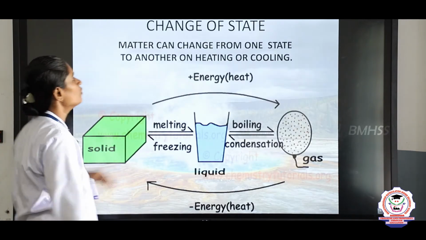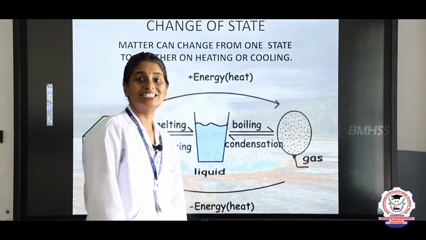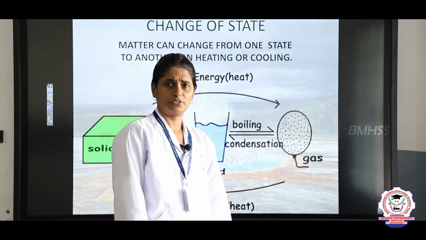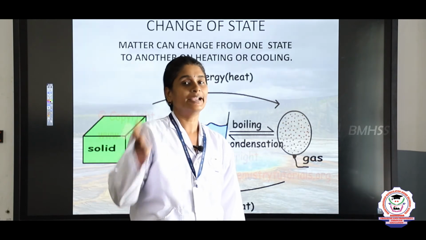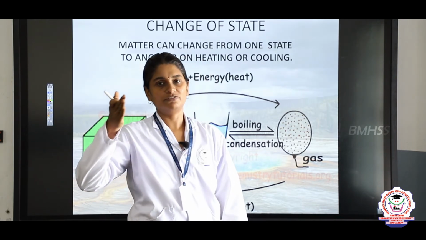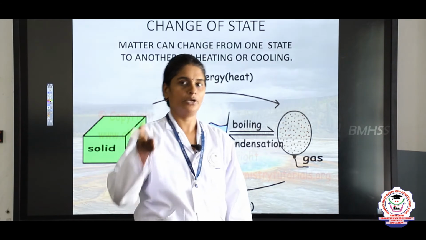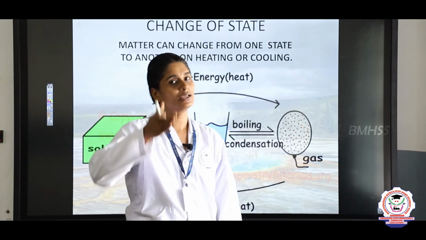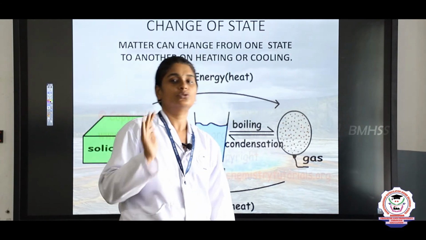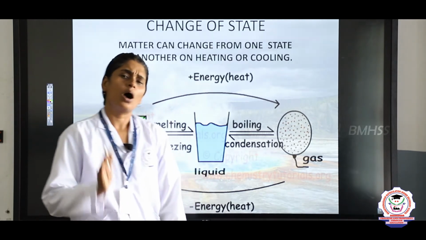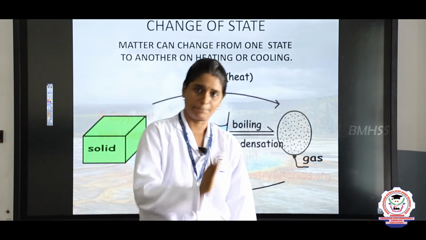Next we will move on to the change of state. What is this change of state? We can change the state of matter. We can change solid into liquid and liquid into gas, again gas into liquid and liquid into solid. That is what change of state is. How does this change of state happen?